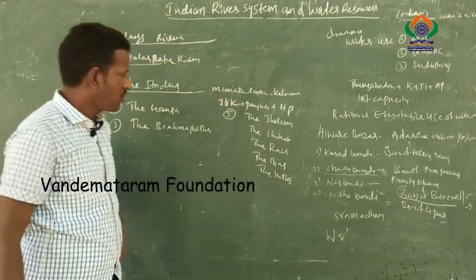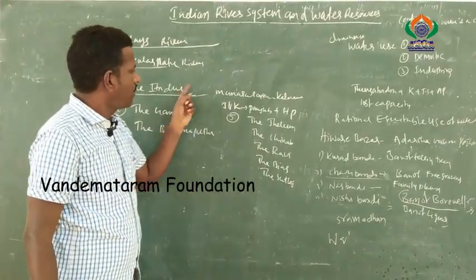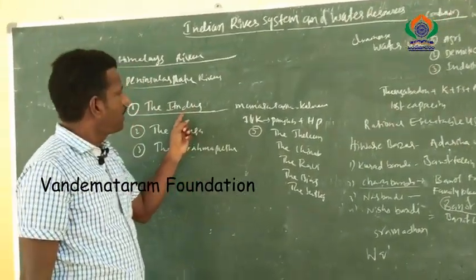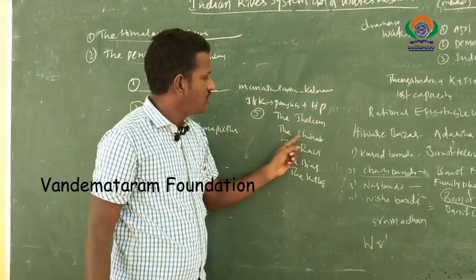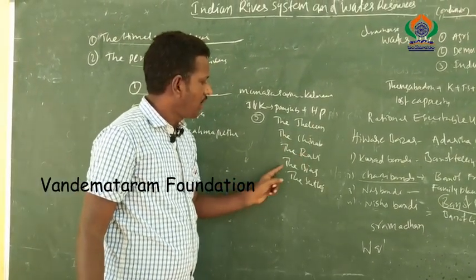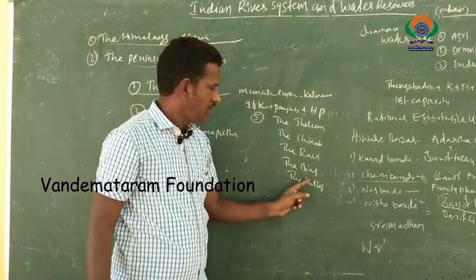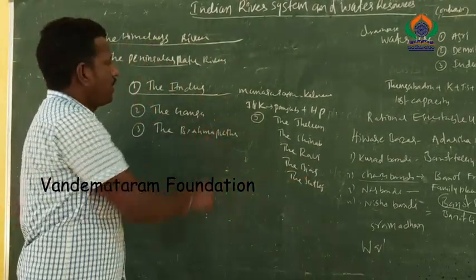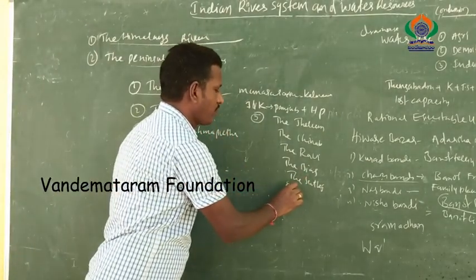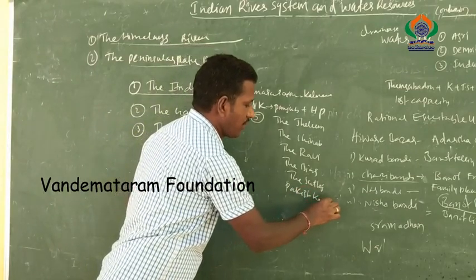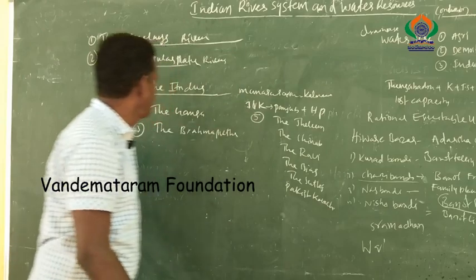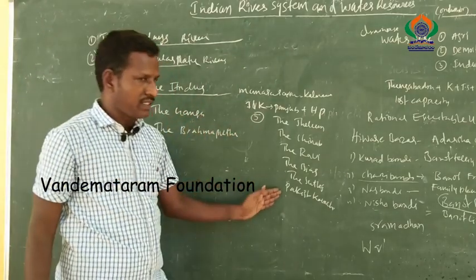So an important question: what are the tributaries of river Indus? They are the Jhelum, the Chenab, the Ravi, the Beas and the Sutlej. Next the river enters into Pakistan at the place of Karachi.